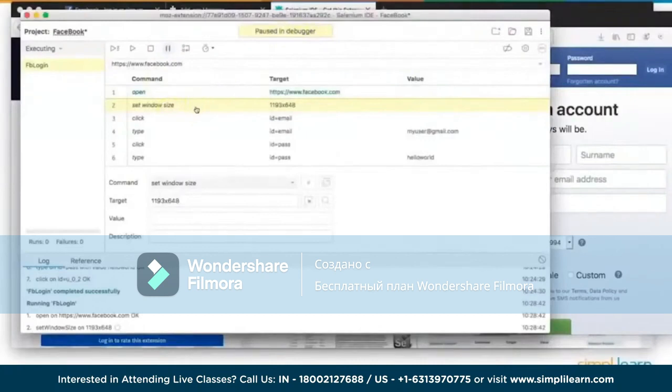In case you want to change the command here, you can do that. You can pause your execution, you can resume your execution here. You can even completely stop your test execution, or you can select this to run the rest of the test case.